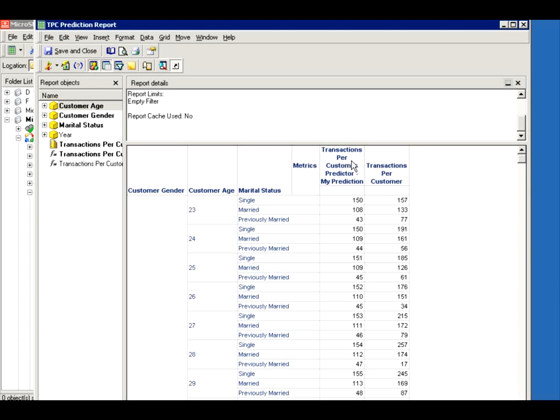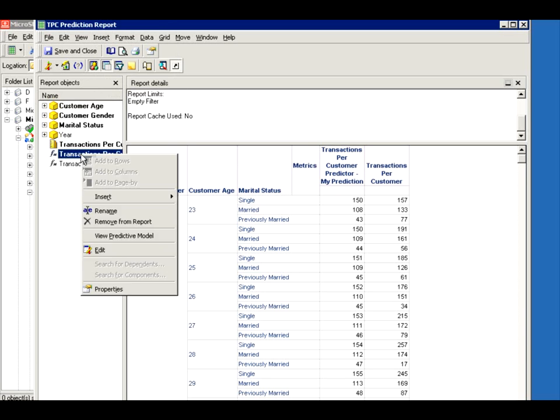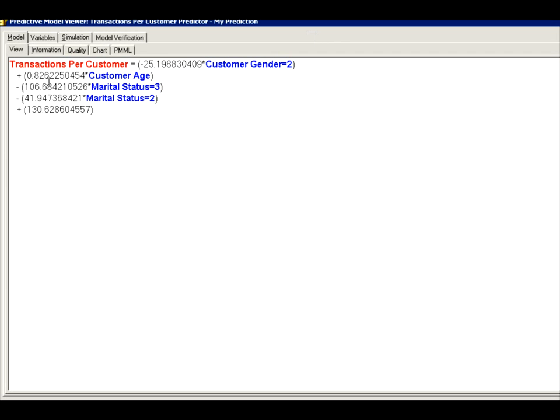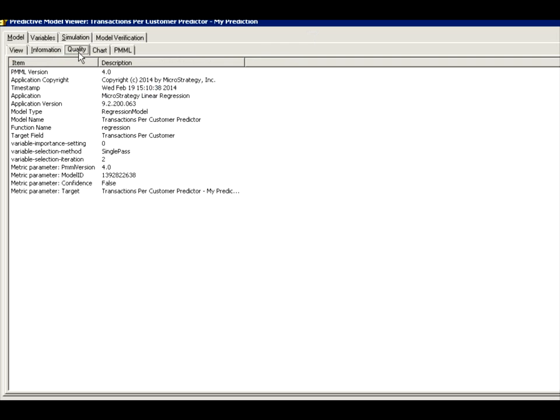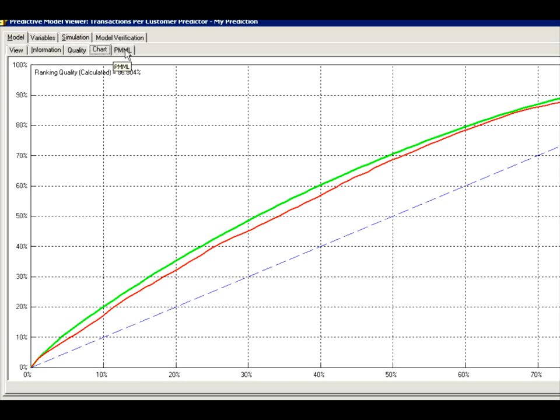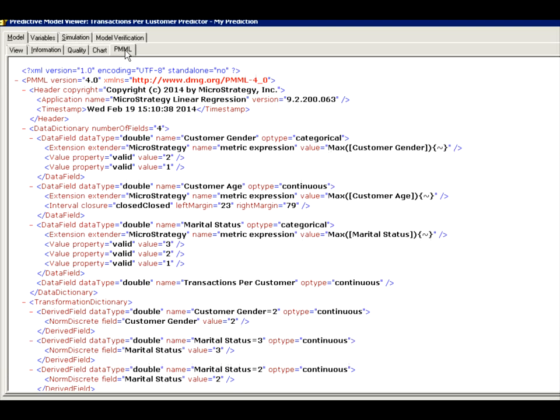You can look at the model itself and evaluate it. You can go here, right click and view the predictive model. If you know what you're doing, you can get all this information, and it'll tell you the R squared and all the different coefficients, and there's the F statistic, the degrees of freedom, etc. There's all this information that's captured about the model.